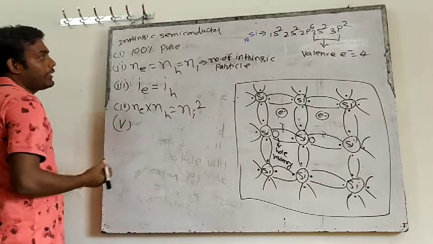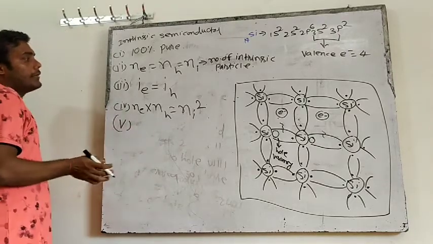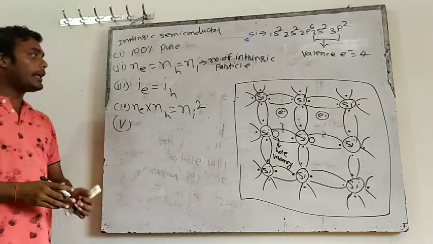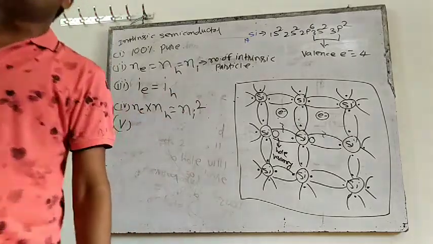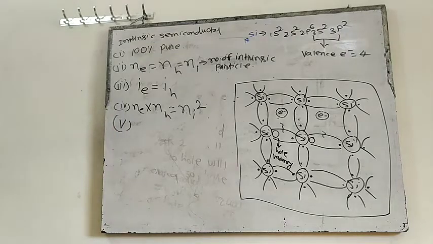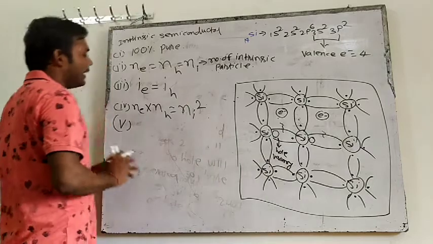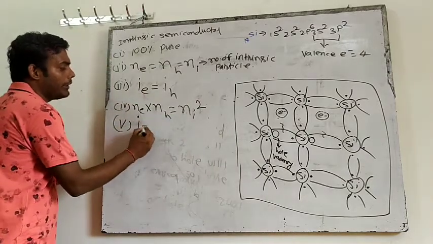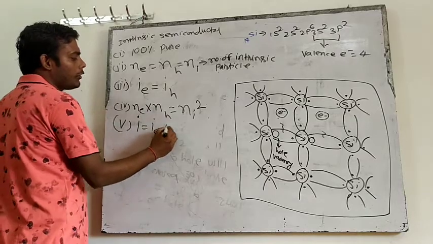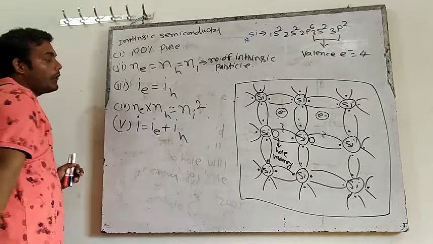Understand the fifth point. Here, who is making current? Electron is also making current, hole is also making current. So here are two charged particles which are making current, current due to electron also, current due to hole also. So total current will be equal to current due to electron plus current due to hole.